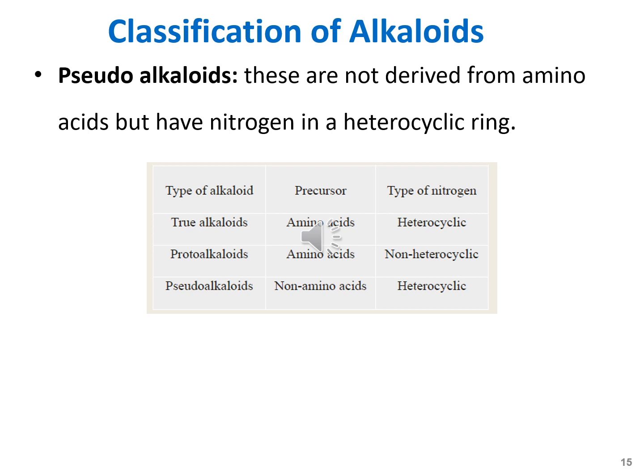So Heegner's classification divides the alkaloids into three types: the true alkaloids, which are always derived from amino acids. Their heterocyclic ring contains a nitrogen atom which is derived from the amino acids. The protoalkaloids are again derived from amino acids but they don't have any heterocyclic ring. And the pseudoalkaloids are not derived from any kind of amino acids and they are still heterocyclic alkaloids.